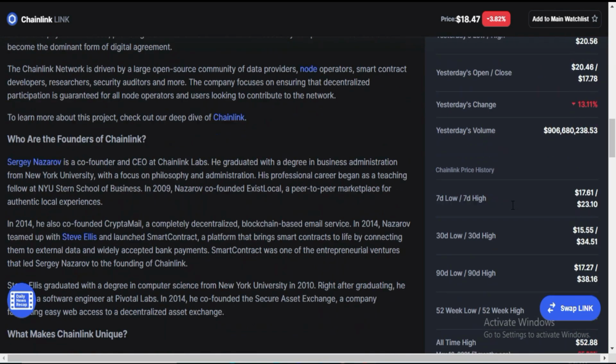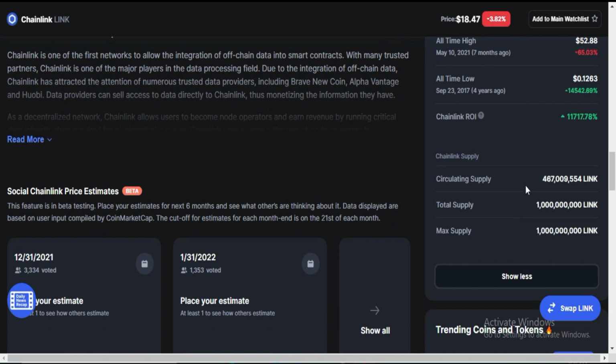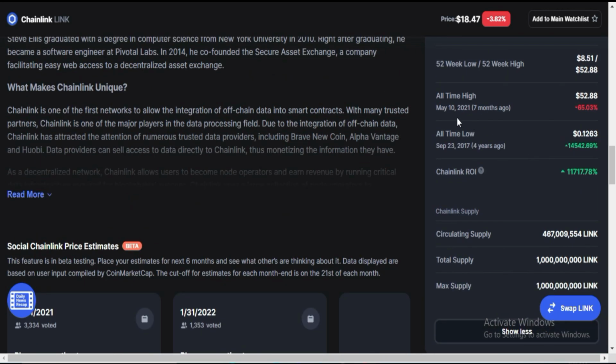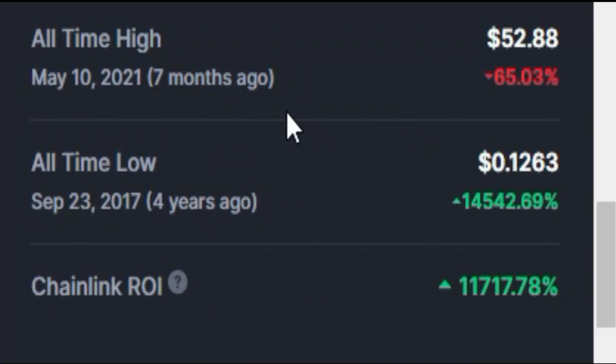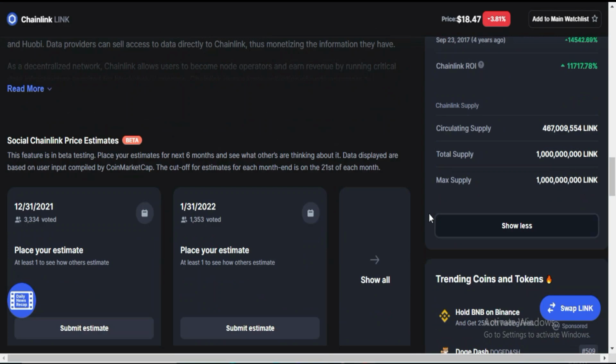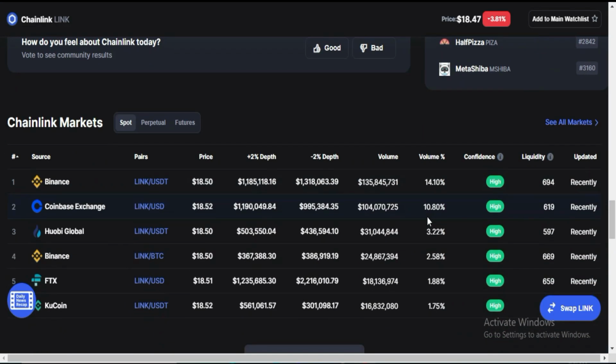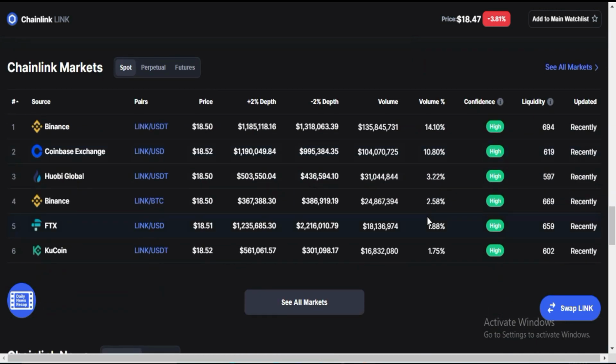Let me show you the all-time high of this token. All-time high of this token was on May 10, 2021, about 7 months ago, and price was $52. All-time low of this token was on September 23, 2017, about 4 years ago, and price was just 12 cents. Chainlink return on investment is 11,717%, which is very huge. And it is available on Binance, Huobi, FTX, KuCoin.